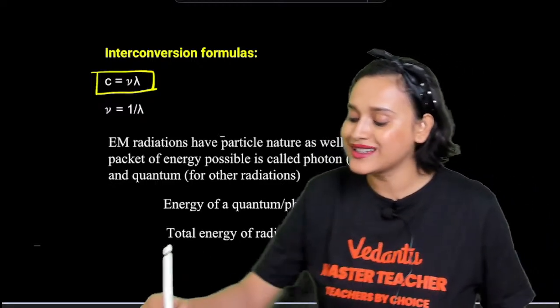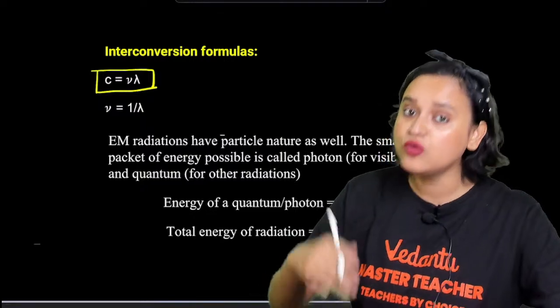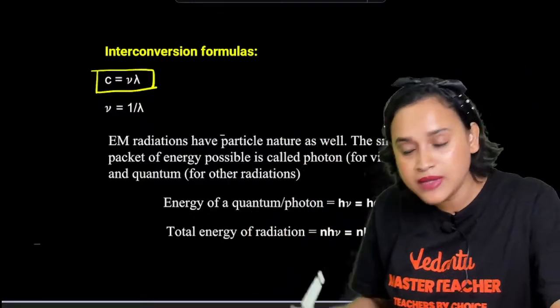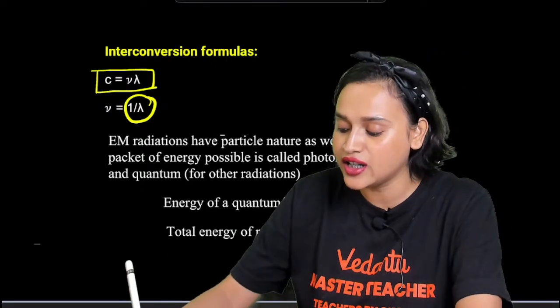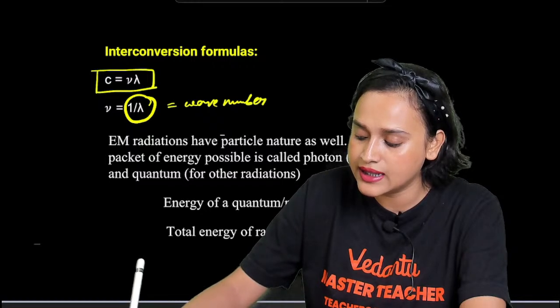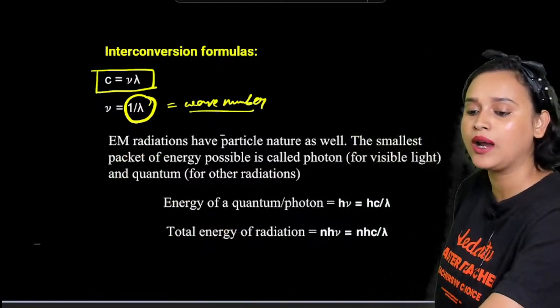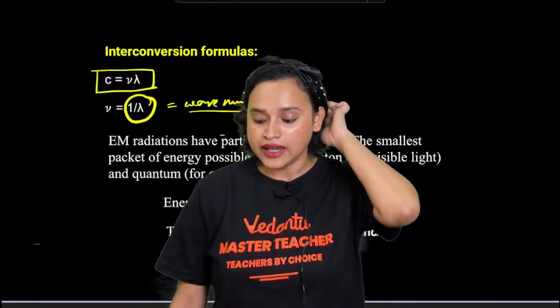So from this formula you can also note down that nu is equal to 1 by lambda, and if it is 1 by lambda, my dear students, what can we say? We can say that this is your wave number, 1 by lambda, wave number, everybody. Is this clear, guys?